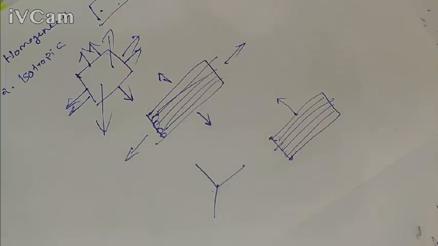So for bamboo or any other wood-like material, the property will be different in different orthogonal directions. So the materials can be classified based on this concept.